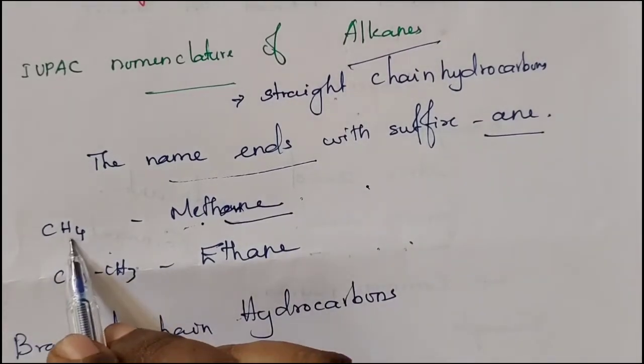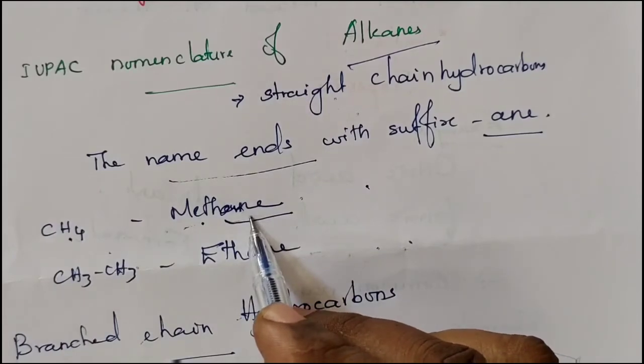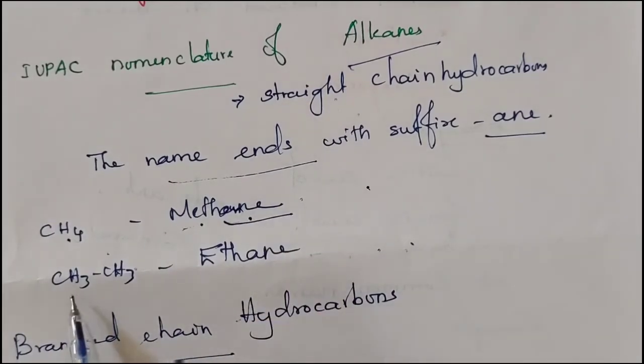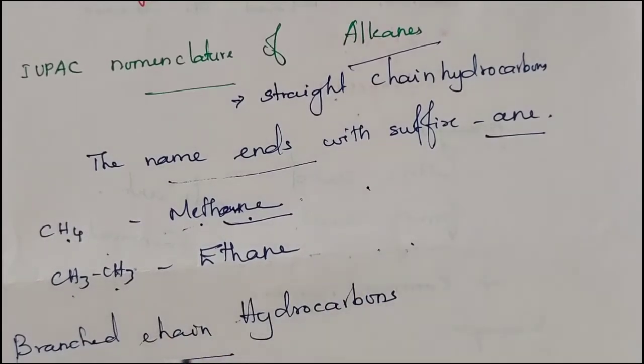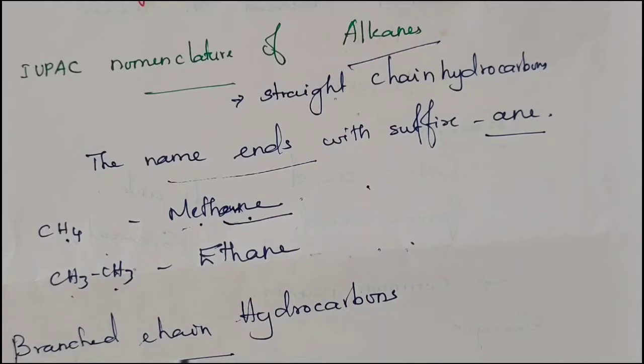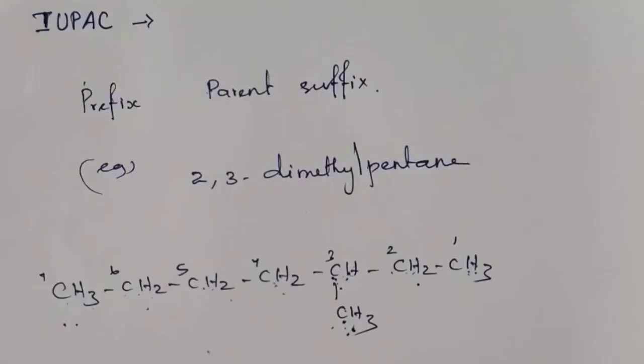Since methane consists of only one carbon atom, it is called methane. Ethane consists of two carbon atoms, so it is called ethane. In the IUPAC system, the alkanes are named with the suffix ANE.